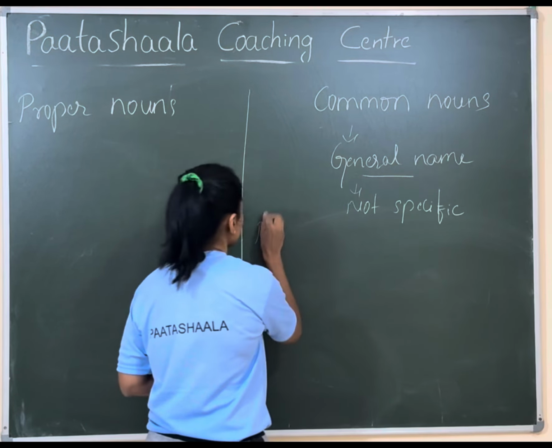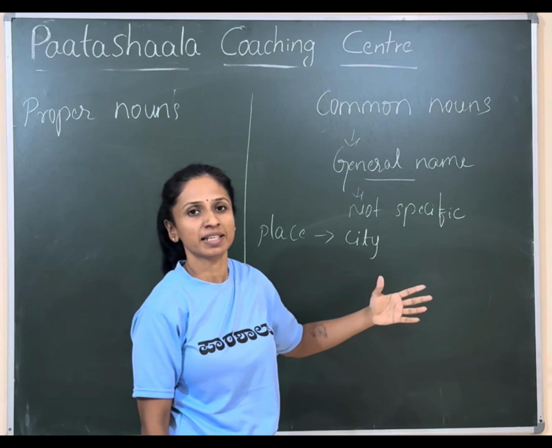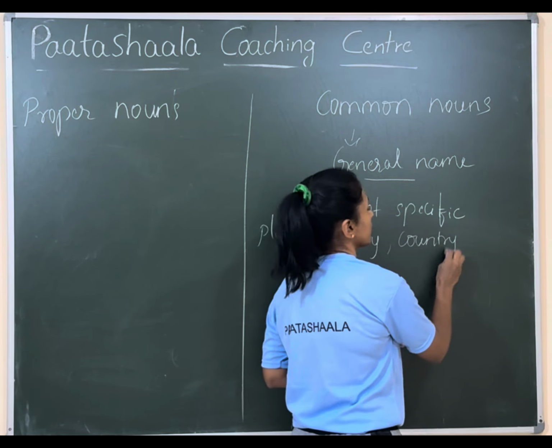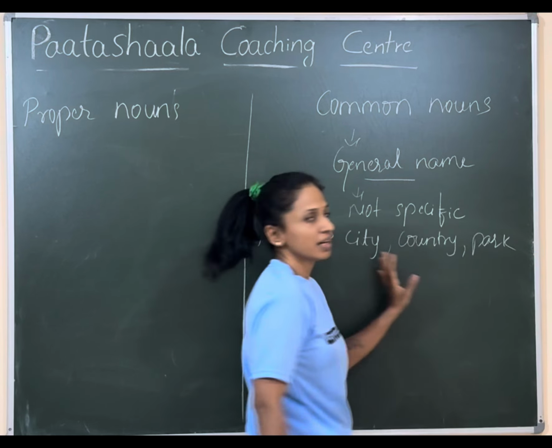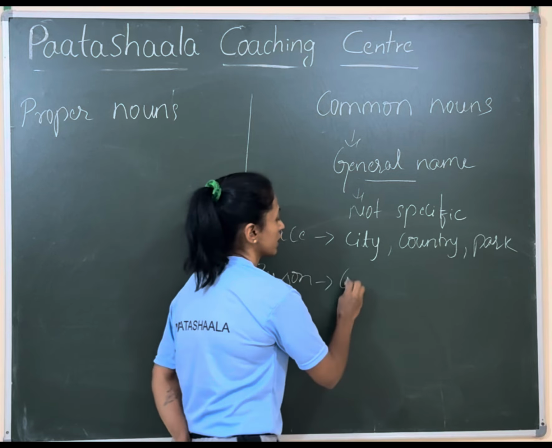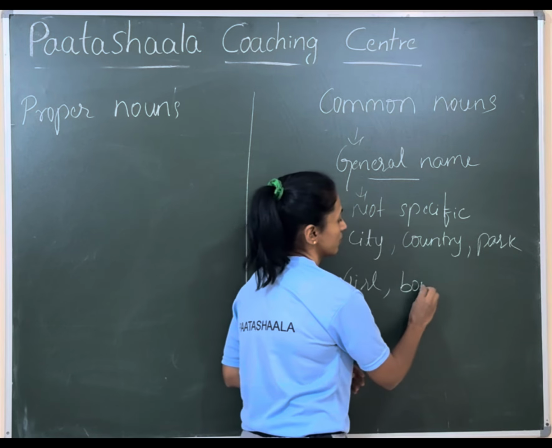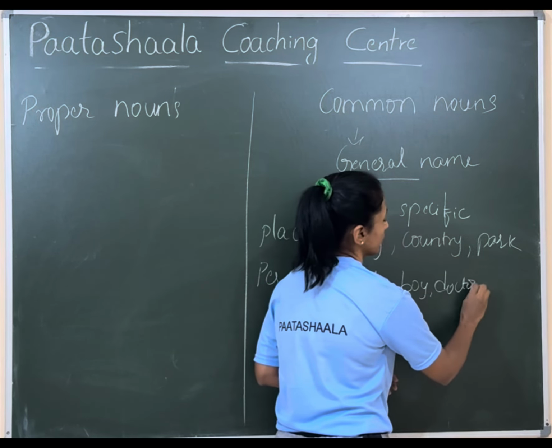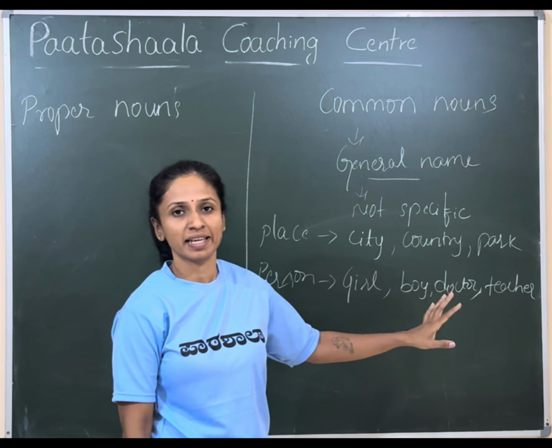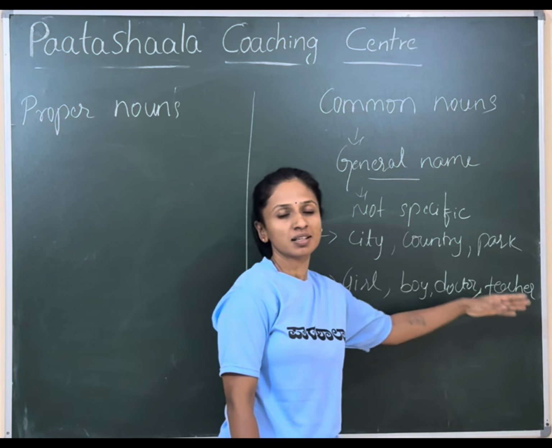Example, place. We can tell a city. We have not specified which city it is. We have generalized it as city, or a country, or a park. These are common nouns in the category of place. Person, girl. We have generalized. Or a boy. Or a doctor. Can be teacher. We have not specified their names. We don't know their names. So we generally call them a girl, boy, doctor, or a teacher.